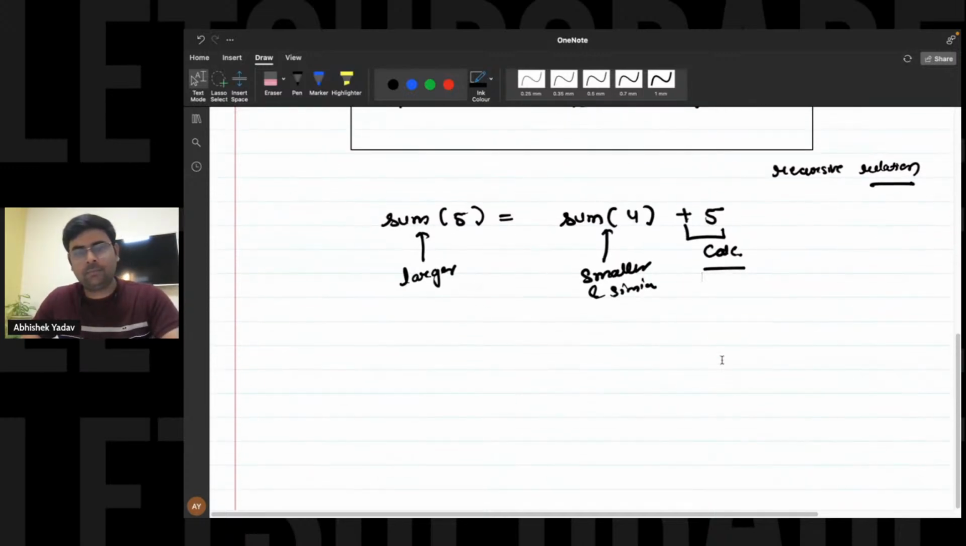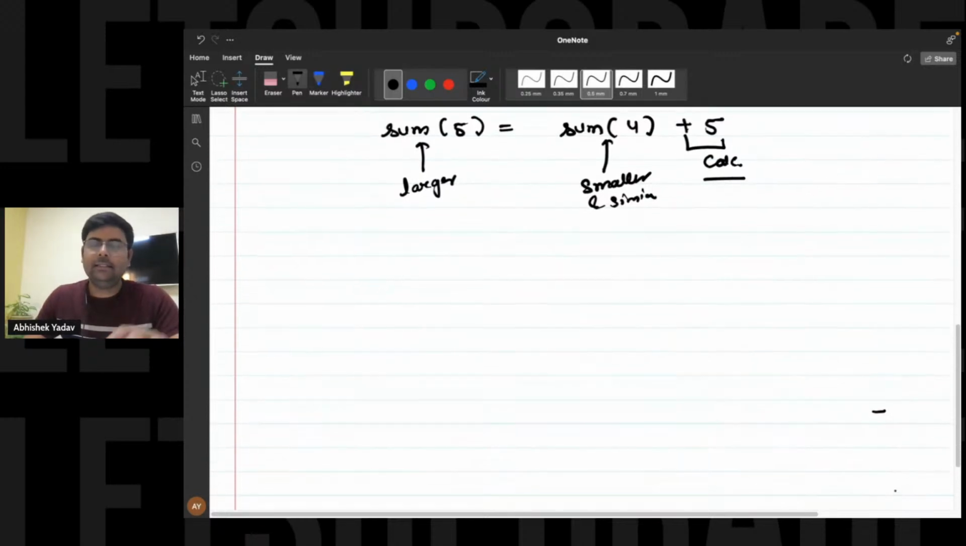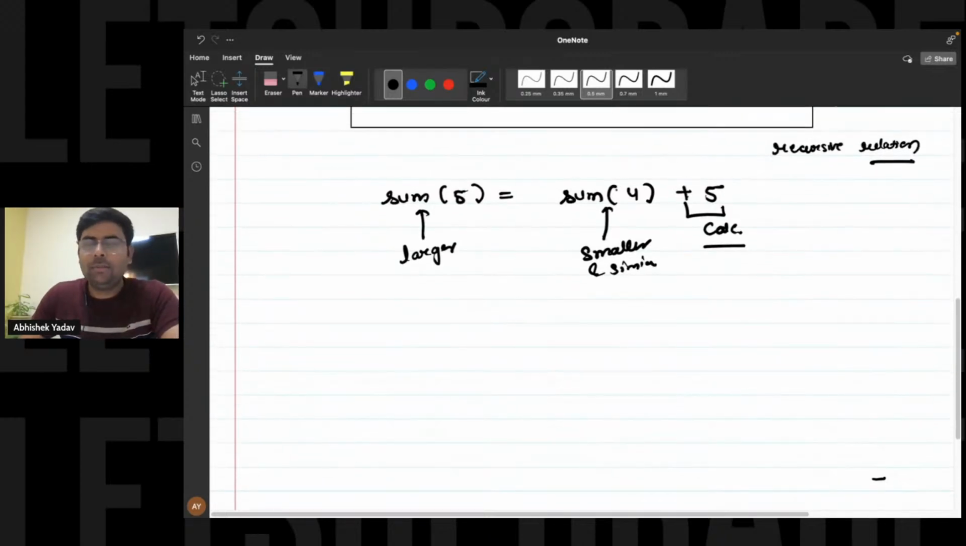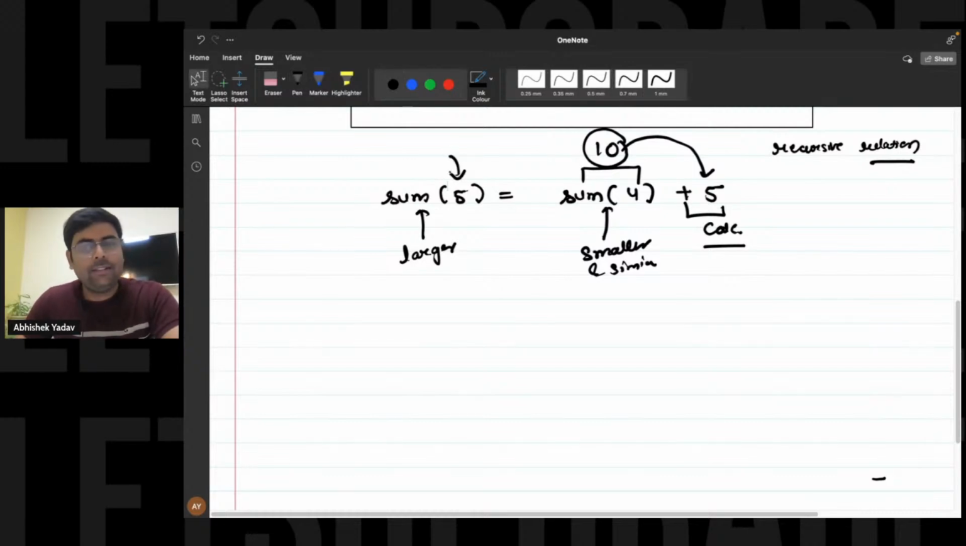Yes or no? Everyone present in the class, this is clear? See, if you know the sum of natural numbers from 1 to 4, this answer is what? 1 plus 2 plus 3 plus 4, that is 10. The answer of the sum of natural numbers from 1 to 4 is 10. If you know this answer 10, then to this 10 you can add plus 5 and you will get the answer of the sum of natural numbers from 1 to 5. Everyone is getting the point?